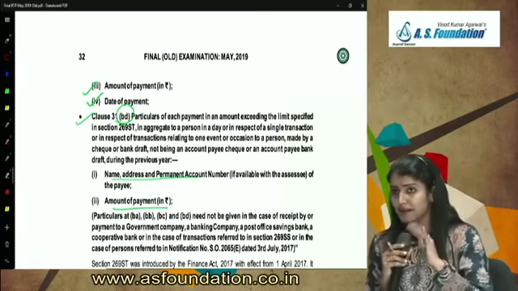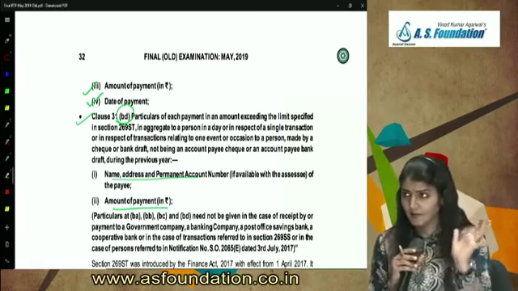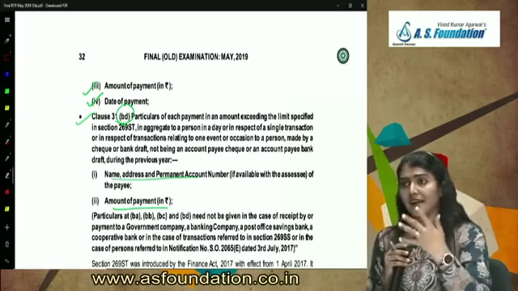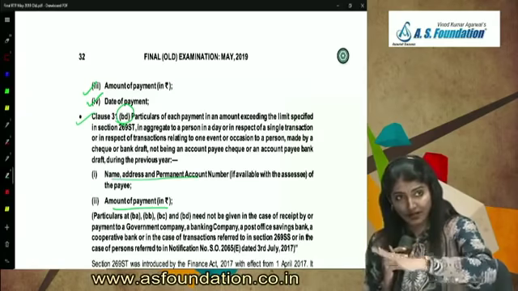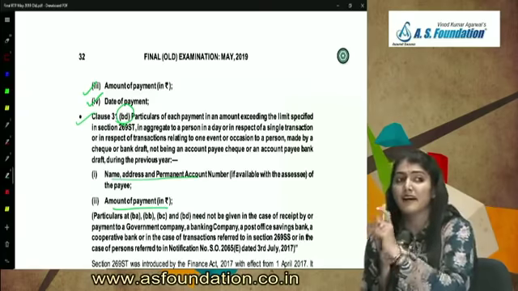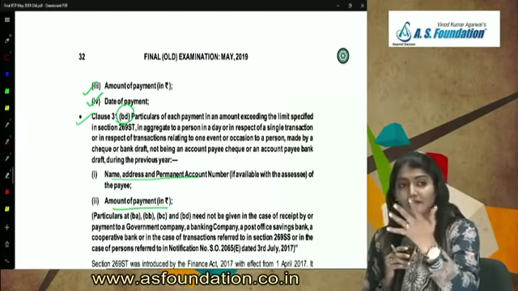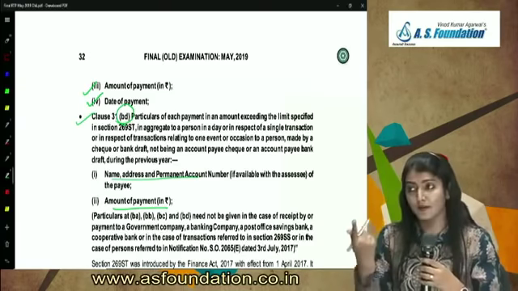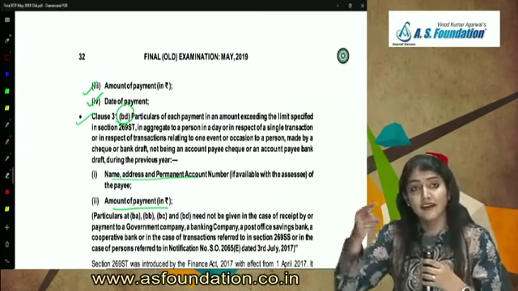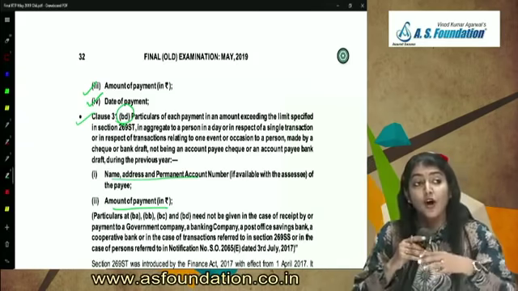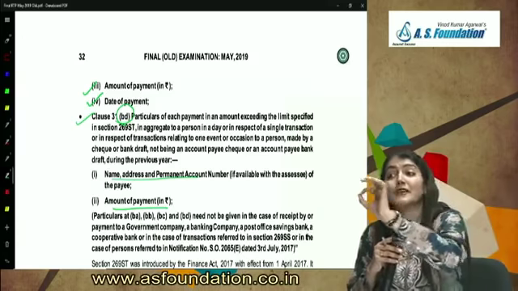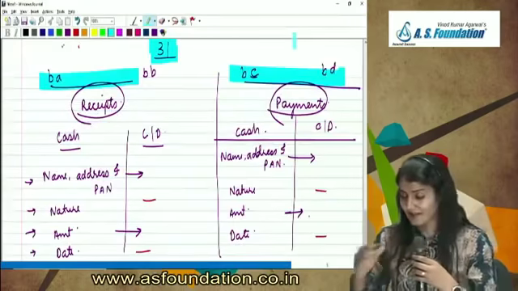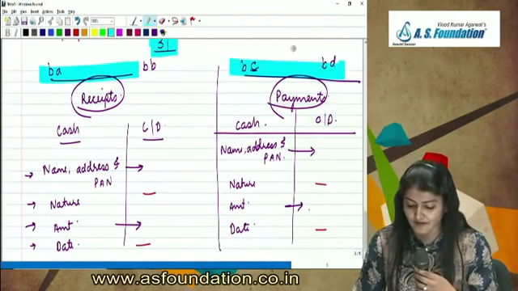I hope it is clear. Everybody understands what I say? Right? BA, BB, BC and BD. Receipts and payments in excess of 2 lakh other than by check or draft, and if it is check or draft, other than by account pay check or account pay draft. That is receipts or payments in cash or receipts and payments by check or draft. In excess of 2 lakh rupees from a person in a single day in respect of a single transaction or multiple transactions relating to one event or occasion. Right? Receipts and payments. Right? So that is 31. That's the amendment in clause 31 of form 3CD.